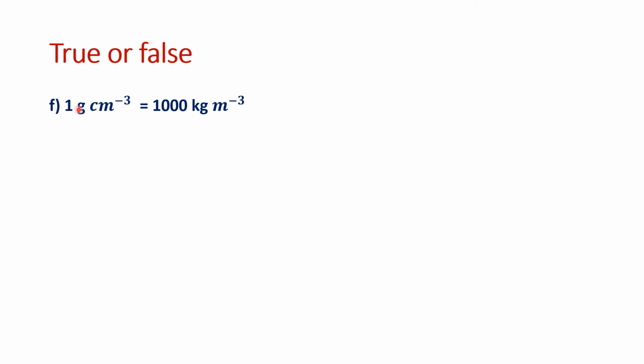Even though gram is smaller and kilogram is bigger, because meter cube is in the denominator, we have such a relationship. So remember here, 1 gram per centimeter cube is 1000 kilogram per meter cube. So this statement is true.